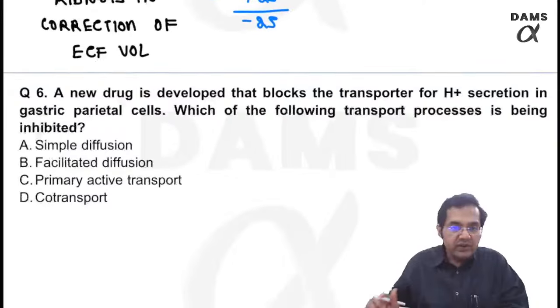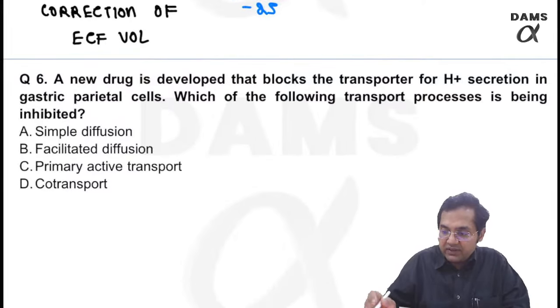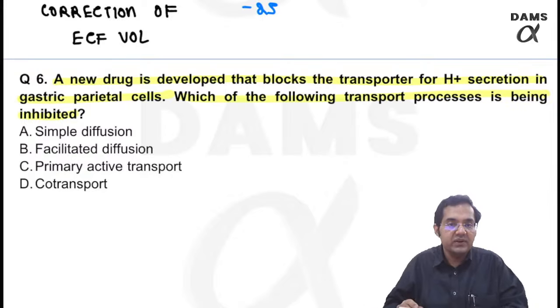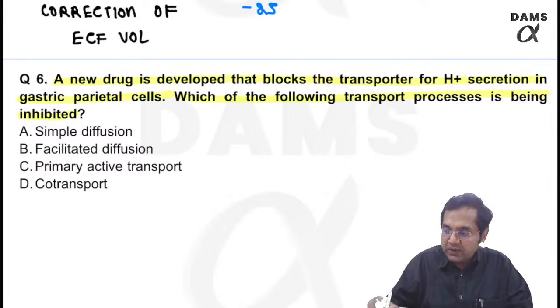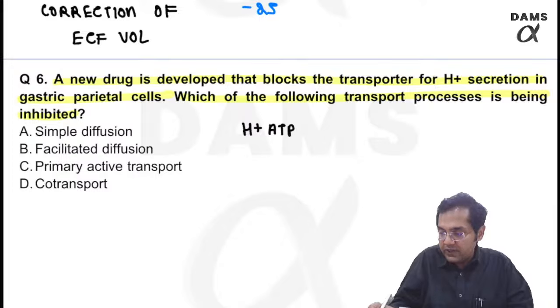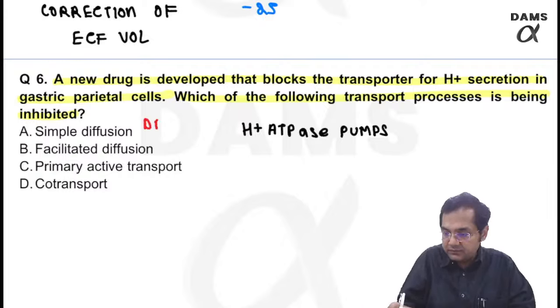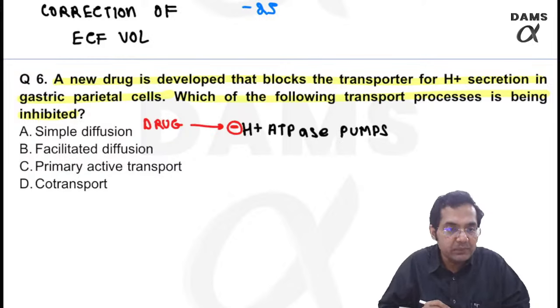A new drug is developed. This you should give me the correct answer. A new drug is developed that blocks the transporter for hydrogen secretion in gastric parietal cells. Which of the following transport process is being inhibited? So in the parietal cells, we have the pump known as hydrogen ATPase pumps. So I am giving a drug which is inhibiting this one. Can you tell me the answer now?